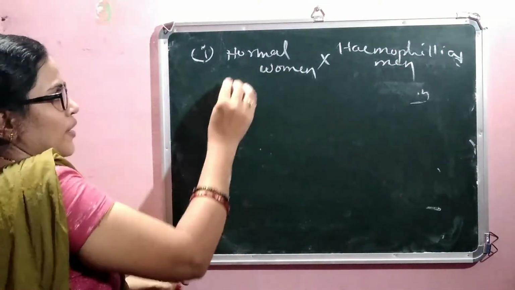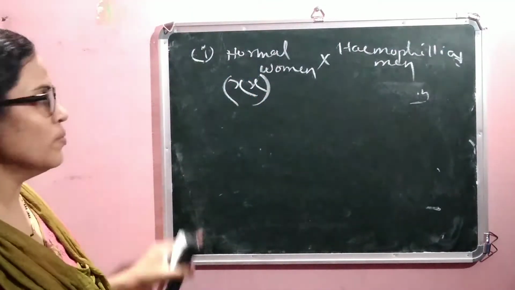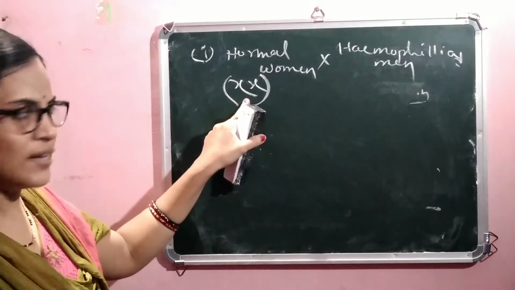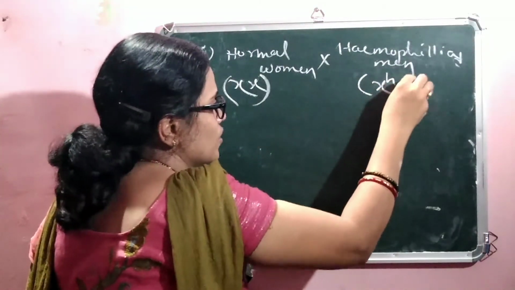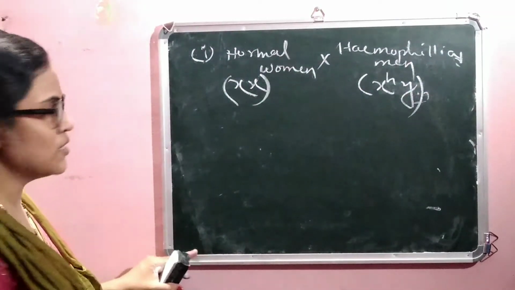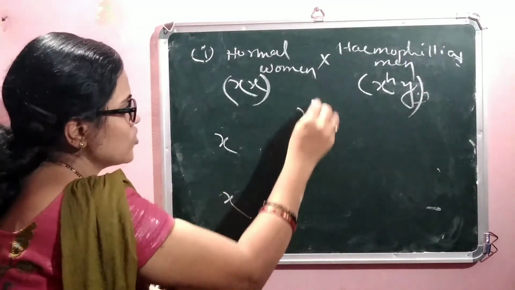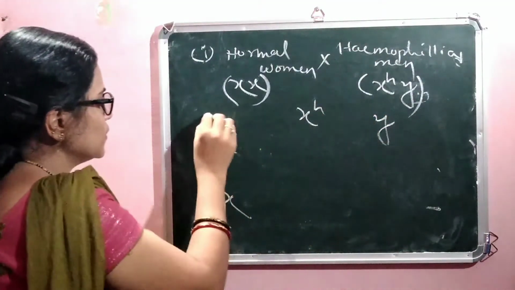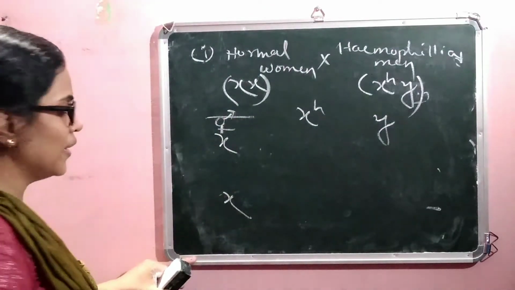Normal woman means the sex chromosome is designated as XX, whereas hemophilia man is XHY. When we meet these two genes, XX is the female character and XHY is the male character.